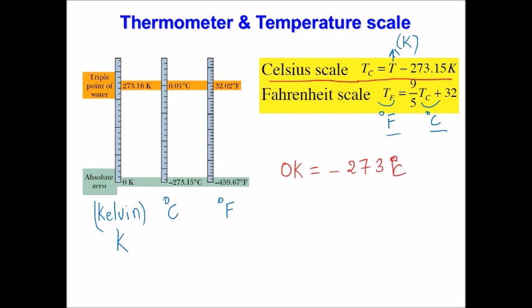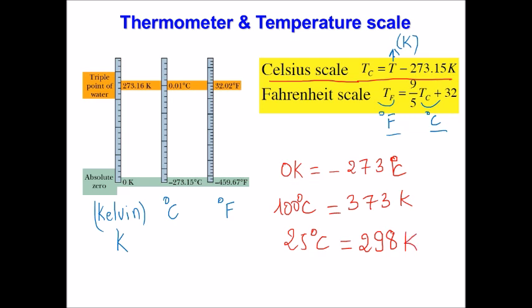What is, for example, 100 degrees Celsius, the boiling point of water? I will just add 100 to 273, so that's 373 Kelvin. What is the room temperature? 25 degrees Celsius. Well, you add just 25 to that, so you get 298 Kelvin. Okay, so that's the way we go from degrees to Kelvin and vice versa.